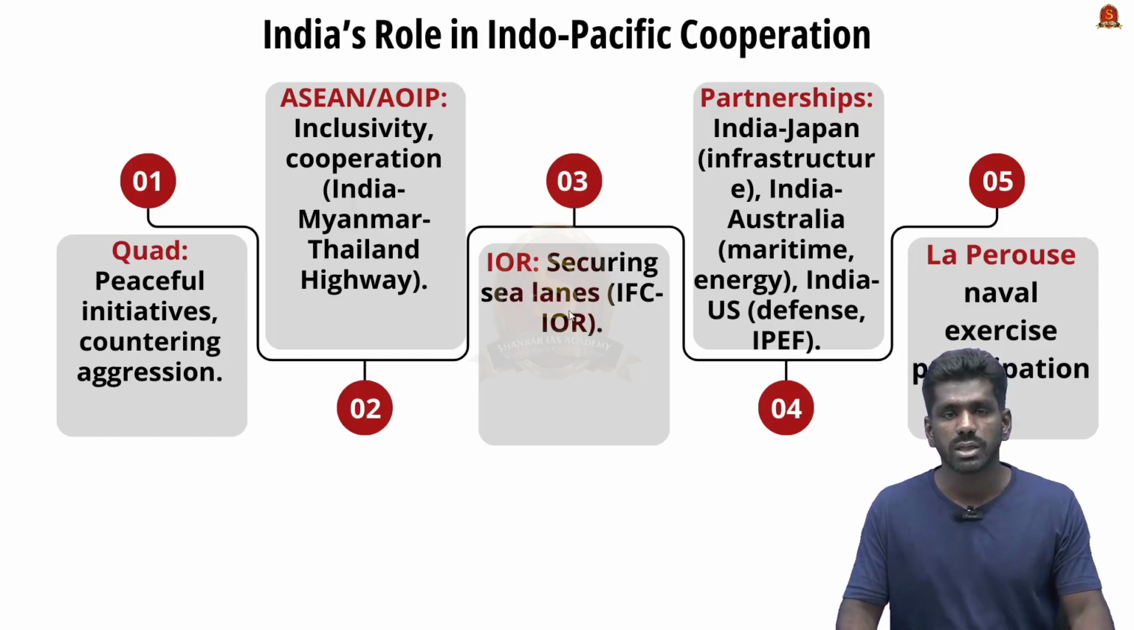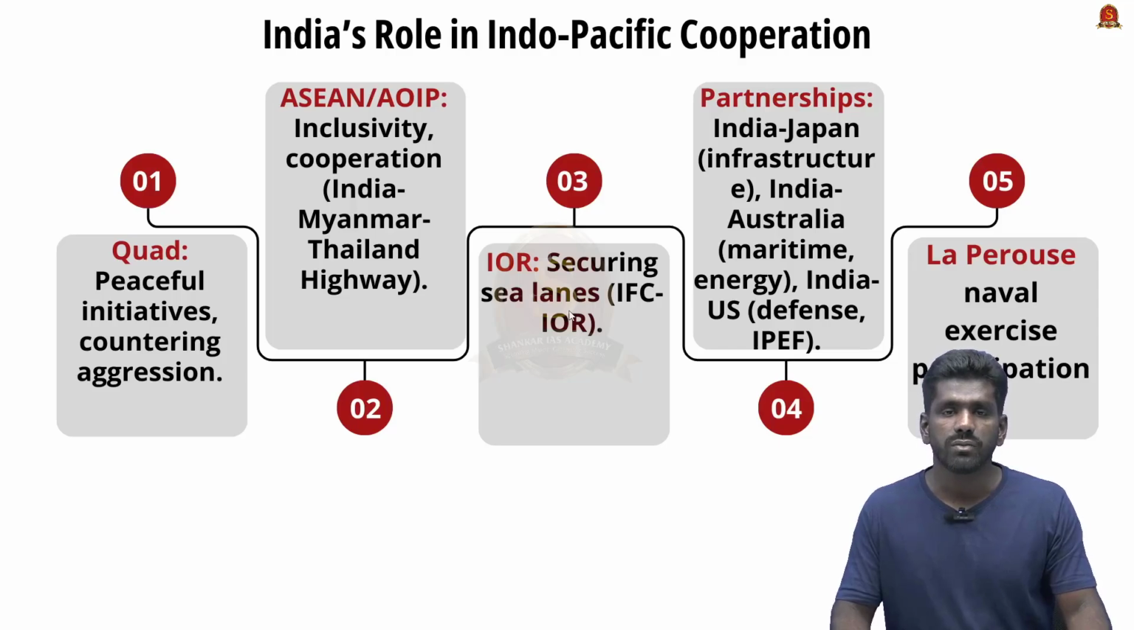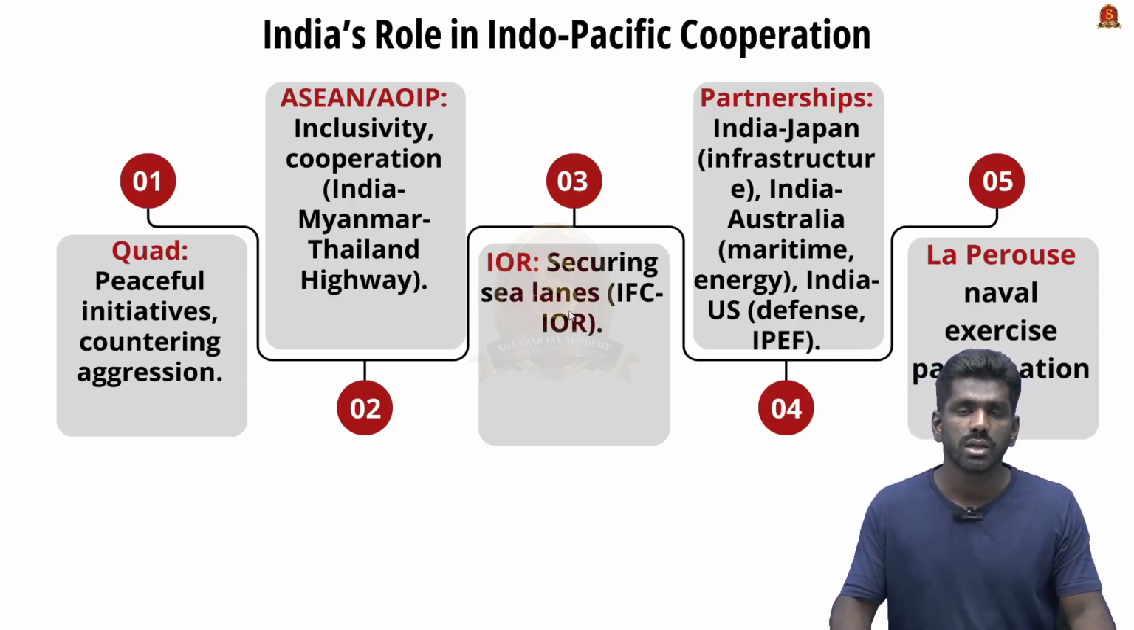Next is Indian Ocean region, that is IOR. It secures critical sea lanes for global trade. It operates the Information Fusion Center, that is IFC, to monitor threats like piracy and illegal fishing. So India is involved in this Information Fusion Center to monitor piracy and illegal fishing in the Indian Ocean region.